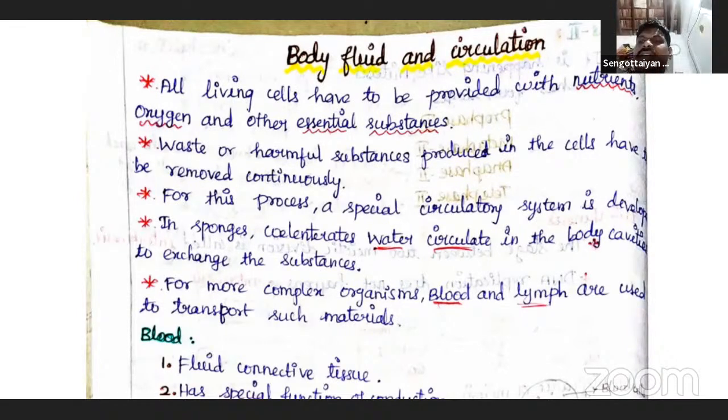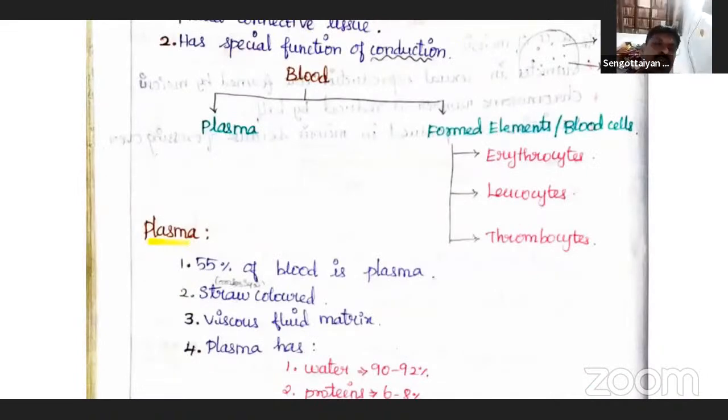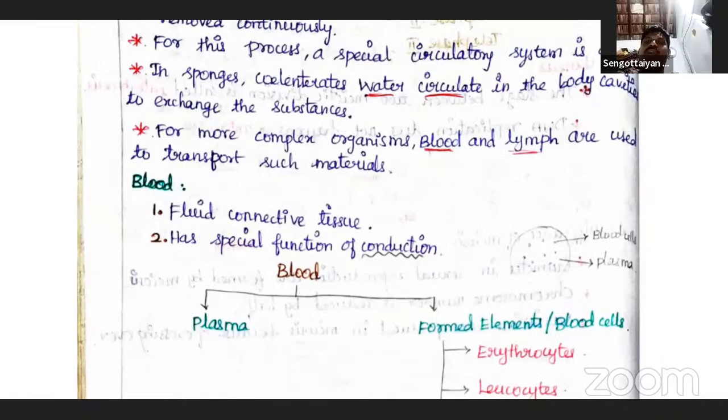In more complex organisms, blood and lymph are used to transport such materials. We will discuss one by one. The most important body fluid is blood. Blood consists of two parts. First one is plasma. Second one is blood cells.